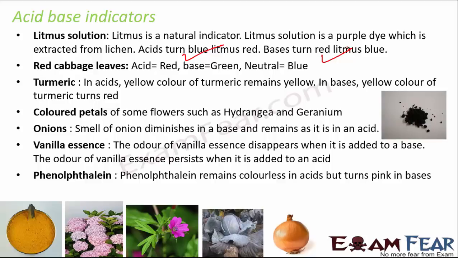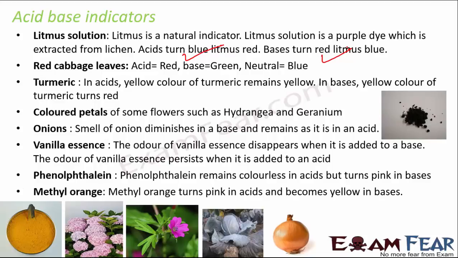So all of these are just indicators, and you should definitely know about these because you may get questions like what happens to a litmus test when you put an acid to it, or how does phenolphthalein work? So you should know how they indicate whether a substance is acidic or basic in nature. Finally, you have methyl orange, which turns pink in acids and becomes yellow in bases. Now, this is quite important, knowing about all the acid-base indicators.